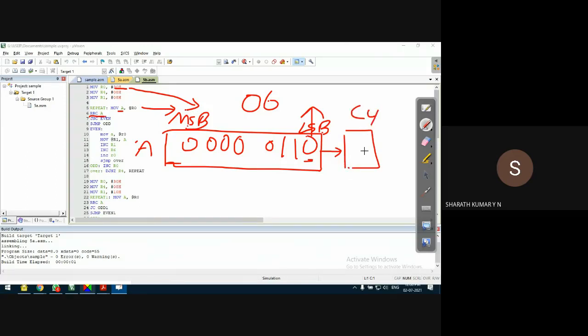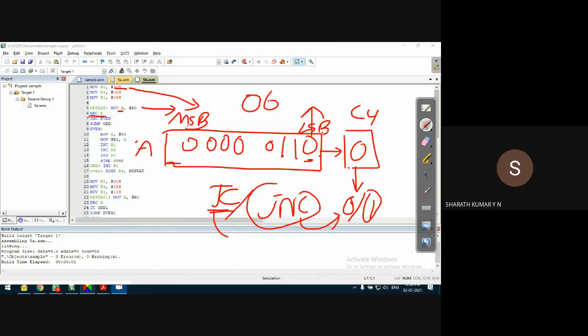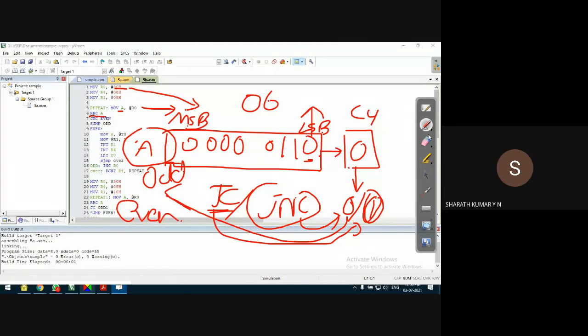After copying the LSB to the carry bit, I'll check whether the carry bit is 0 or 1. I can use two instructions, JC or JNC. JC will check whether carry is 1. JNC will check whether the carry is 0. If carry is 1, the given number is odd. If carry is 0, the given number is even. The logic is very, very simple.